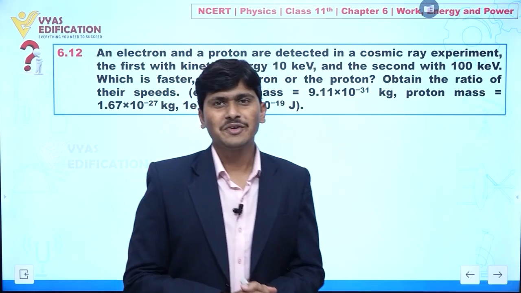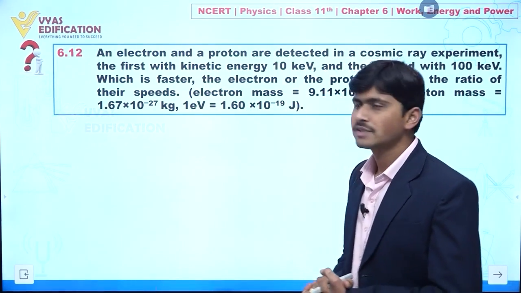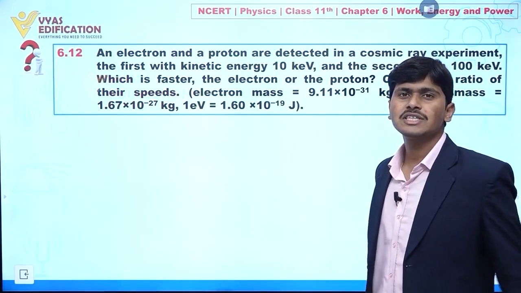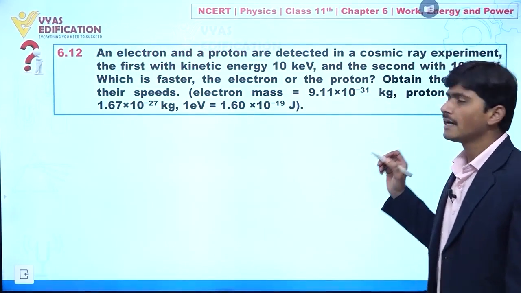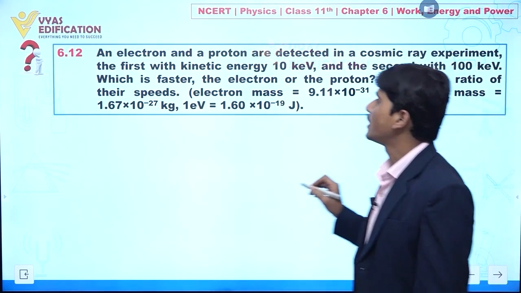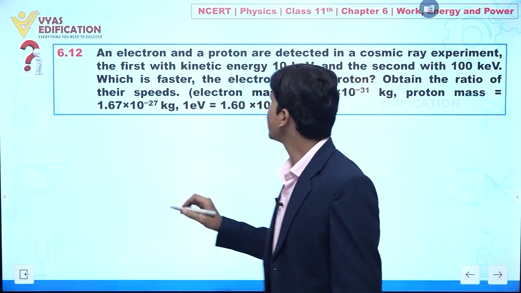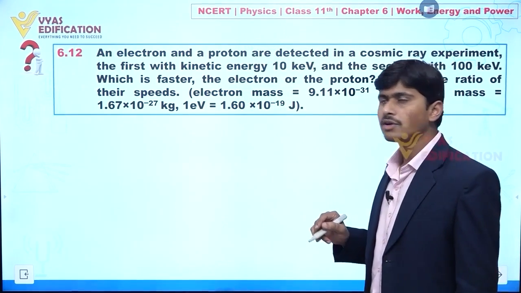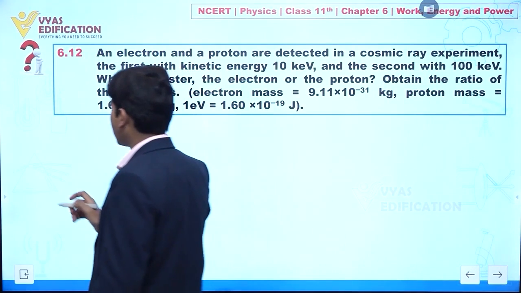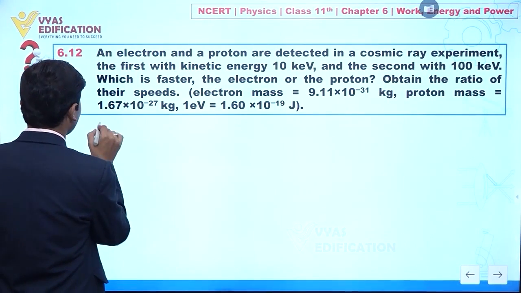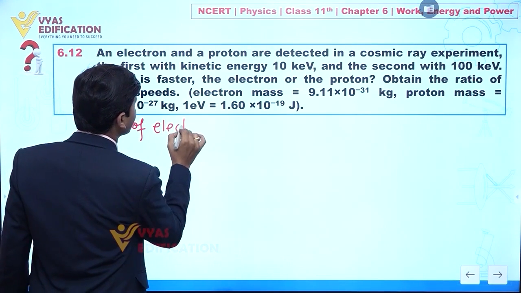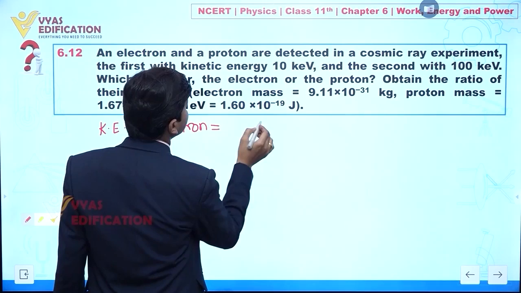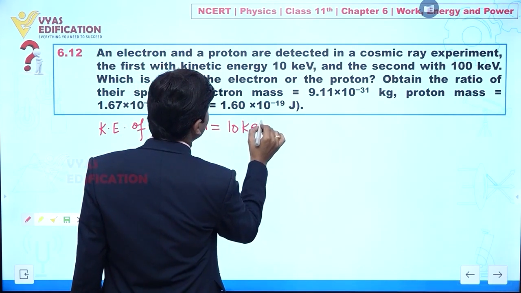Now dear student, we are going to discuss question number 6.12. In this question it is given an electron and proton are detected in a cosmic ray experiment, the first with kinetic energy 10 kilo electron volt. It means the kinetic energy of the electron is given to you as 10 kilo electron volt.